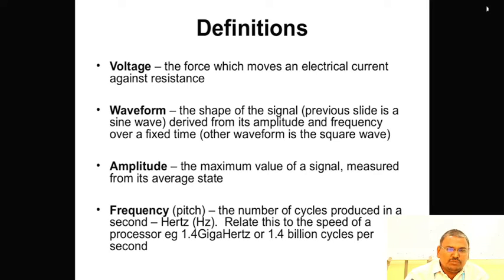Next, definitions. Voltage: the force which moves an electrical current against resistance. Next is waveform: the shape of the signal. Next is amplitude: the maximum value of the signal measured from its average. Next, frequency, or pitch: the number of cycles produced in a second, measured in hertz.